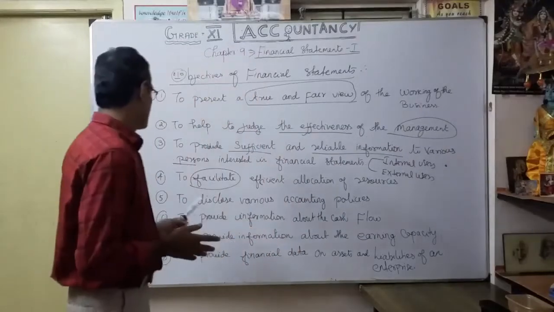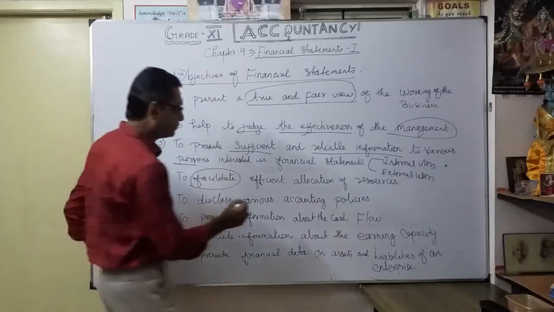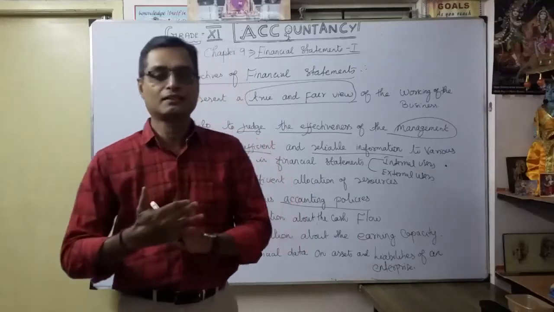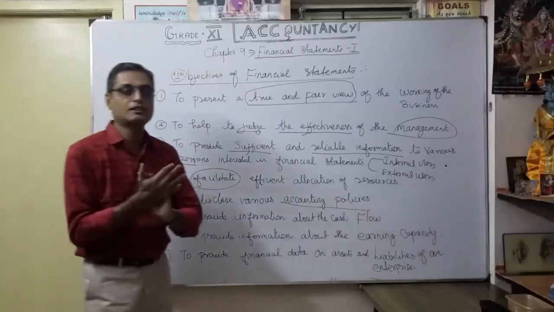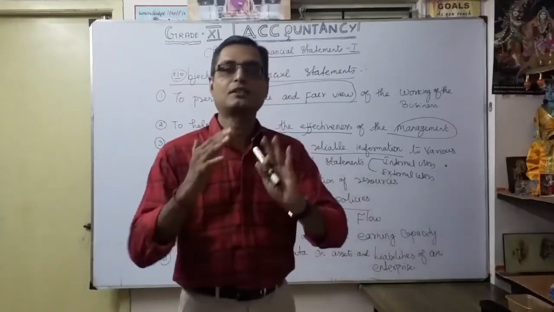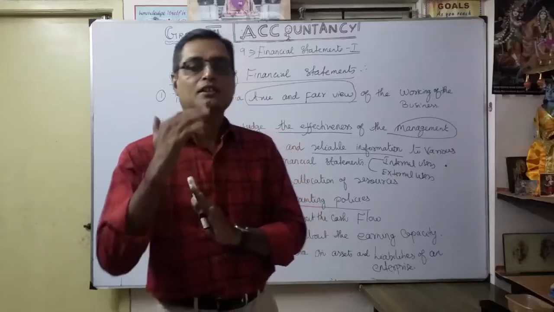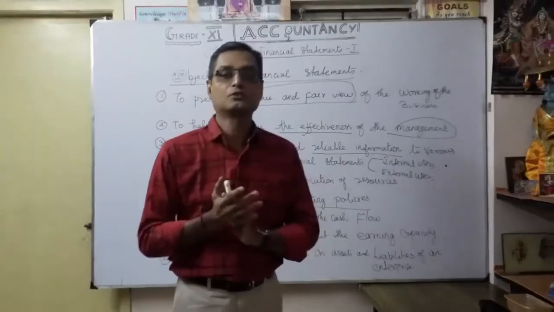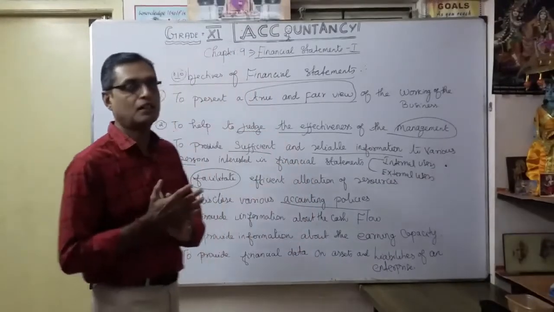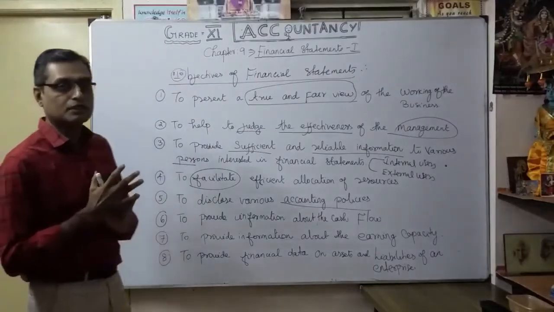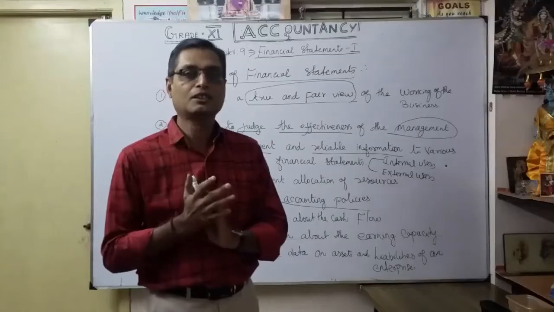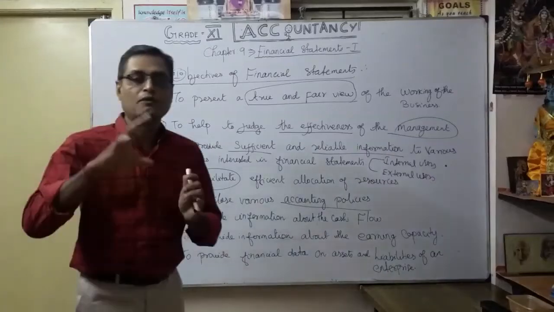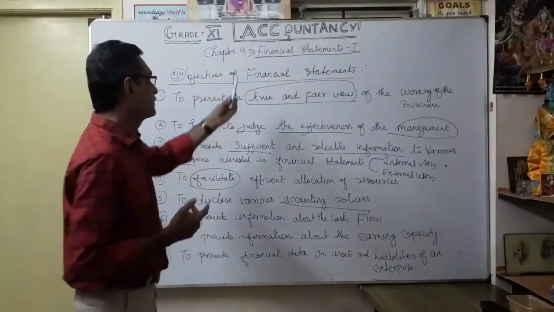Then, to disclose various accounting policies. What policies are we going to disclose for this year compared to last year? In the depreciation chapter, which method do we want to follow this year, the straight line method or the written down value method? Similarly, how to value the closing stock, whether at cost price or market price. Mostly the cost price or market price, whichever is less, is considered. That's why they are able to disclose and finalize different accounting policies from the available financial statements.